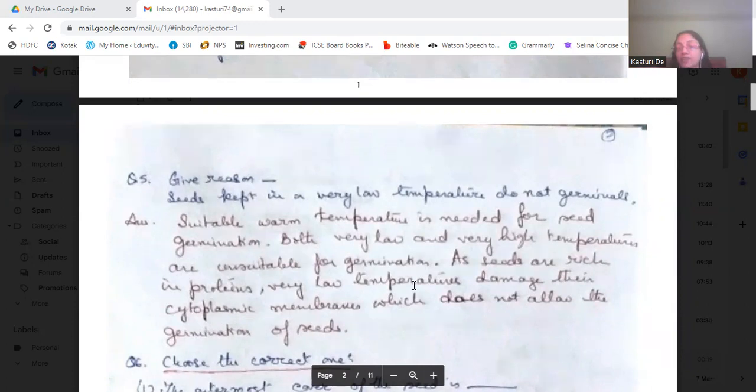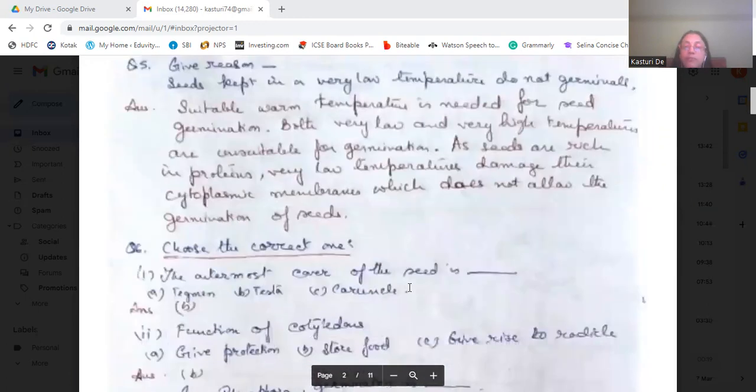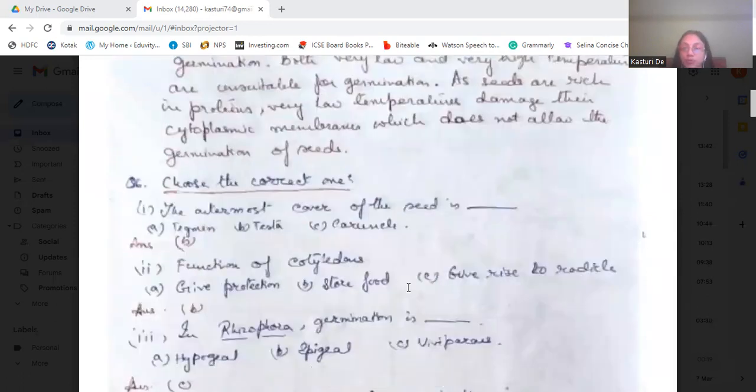As the seeds are rich in proteins, very low temperature will damage the cytoplasmic membrane, which is a protein, and that will not allow the seed to germinate. That's why very low temperatures are unsuitable for germination.